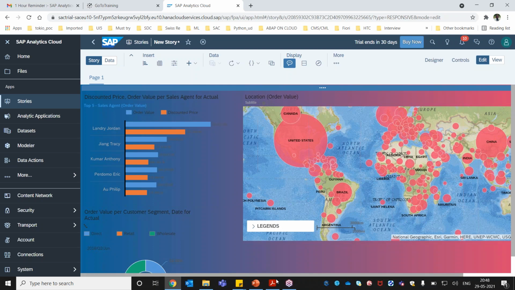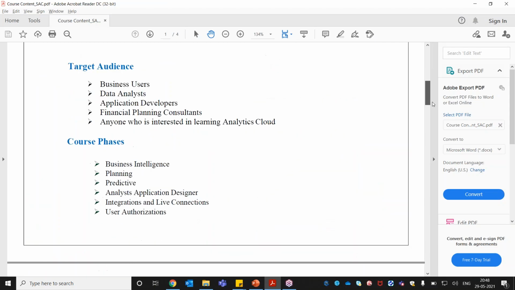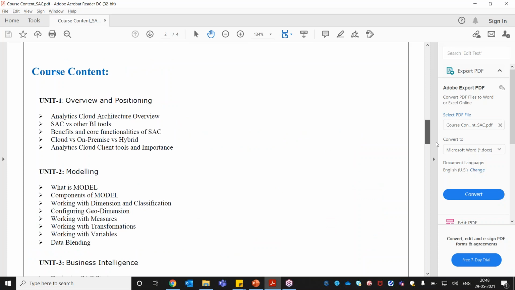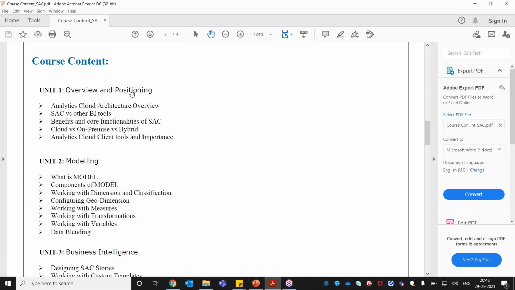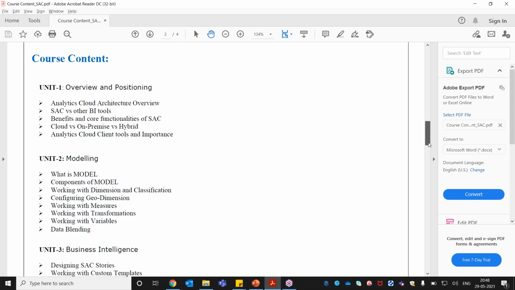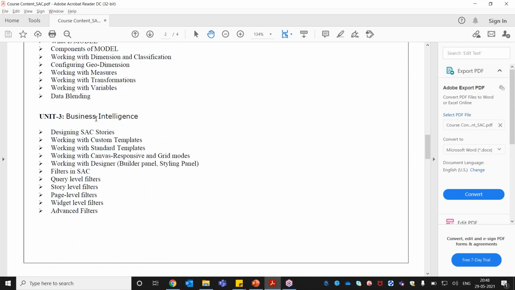So basically we have a lot of topics. We are going to start with your overview and positioning. Here we are going to cover all the basics about this tool, architecture, what is on-premise, on-cloud, hybrid solution, and what are the different tools available for analytics nowadays. And then we are going to start with modeling, the very first part. And once we understand the modeling, we are going to start with business intelligence.